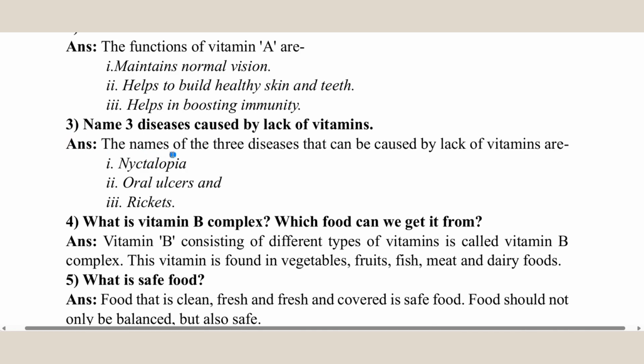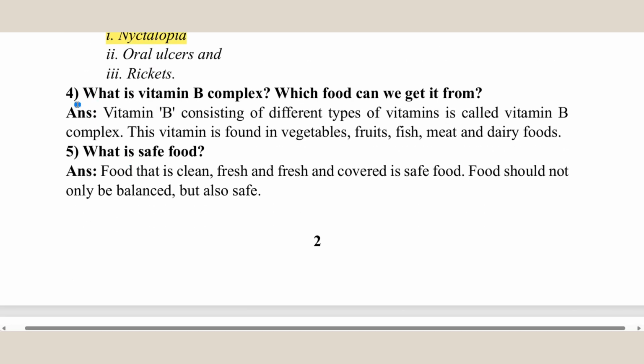Number 3. Name three diseases caused by lack of vitamins. Answer. The three diseases that can be caused by lack of vitamins are number 1, night blindness, number 2, oral ulcers or mouth ulcers, and number 3, rickets. You will write here night blindness instead of the other word. Okay. Then number 4, what is vitamin B complex? By which food can we get it from? Answer. Vitamin B consisting of different types is called vitamin B complex. This vitamin is found in vegetables, fruits, fish, meat, and dairy products.